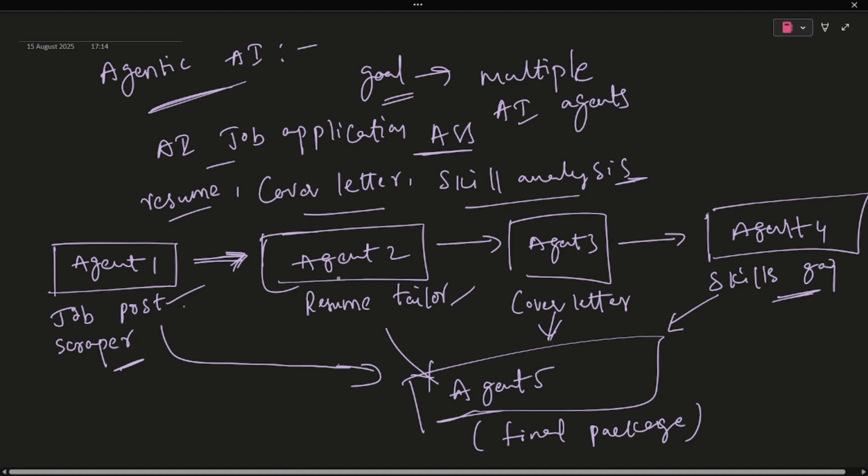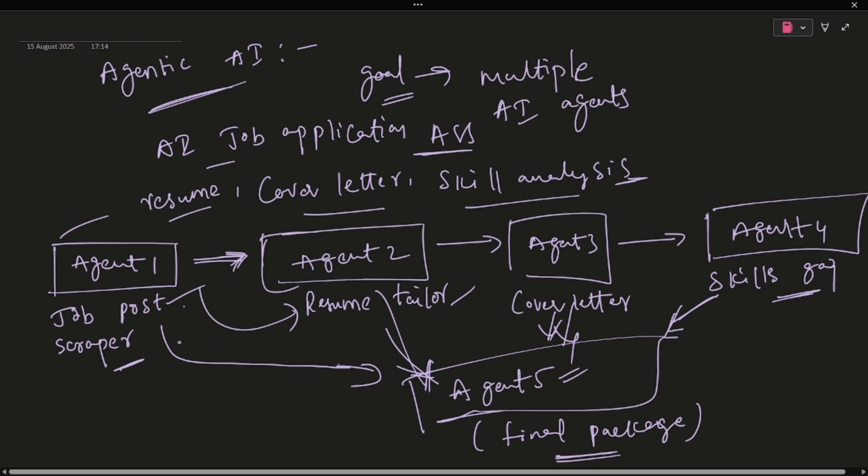Right? A simple one, the flow is like this: first, the job posting URL. Agent one extracts the job details and sends them to agent two, agent three, and agent four. Agent two does the tailored resume and sends it to agent five. After that, agent three does the cover letter generation and sends it to agent five. After that, agent four does the skill gap report and sends it to agent five. Agent five combines everything into a final PDF package.